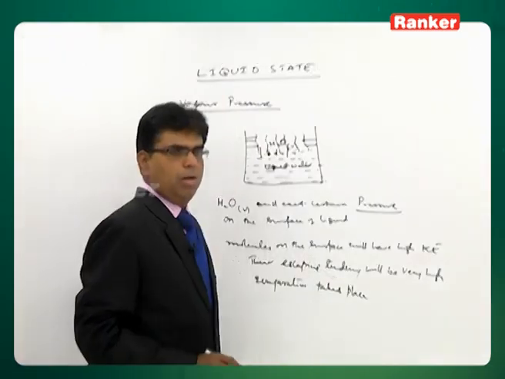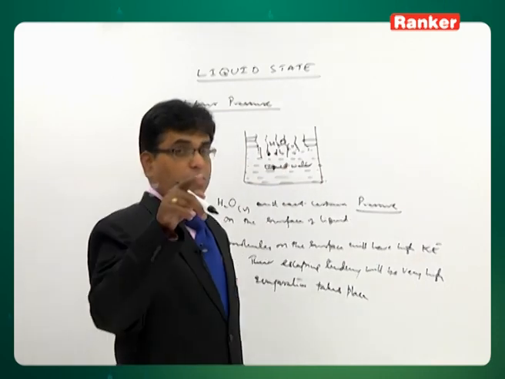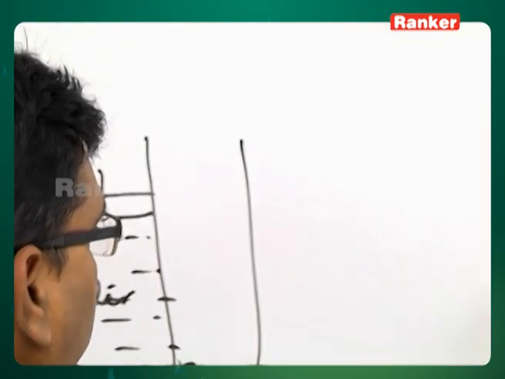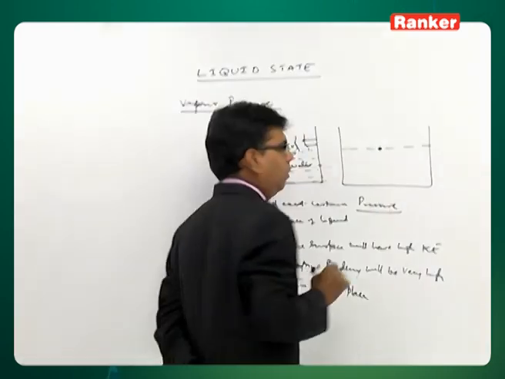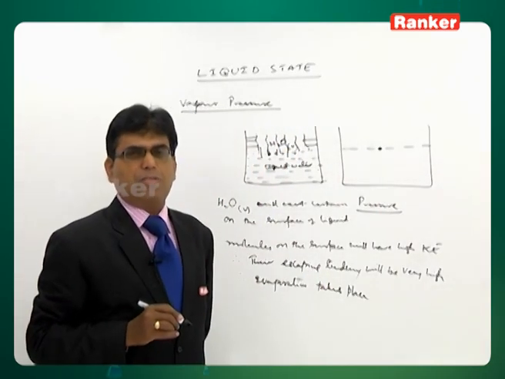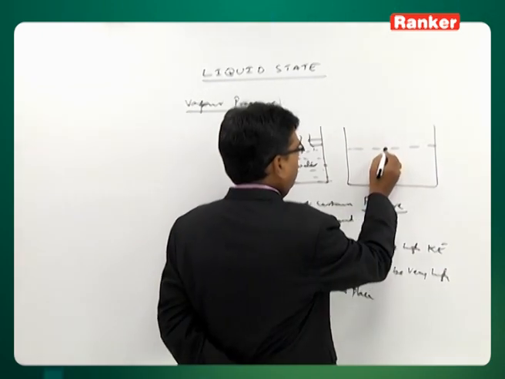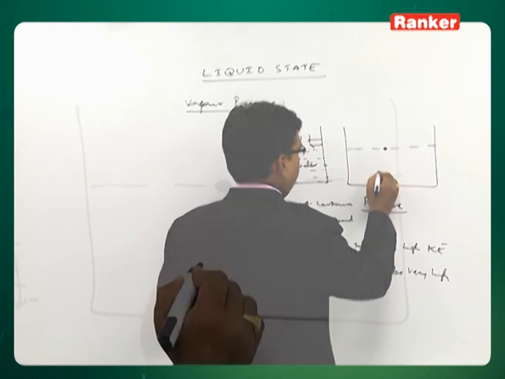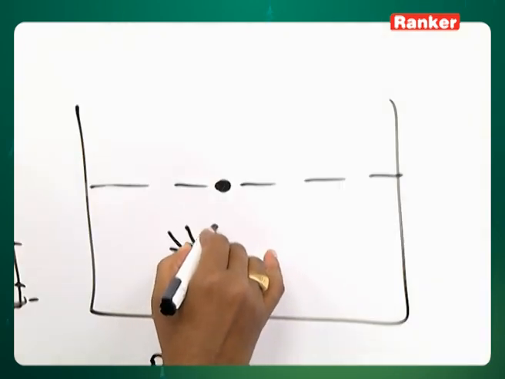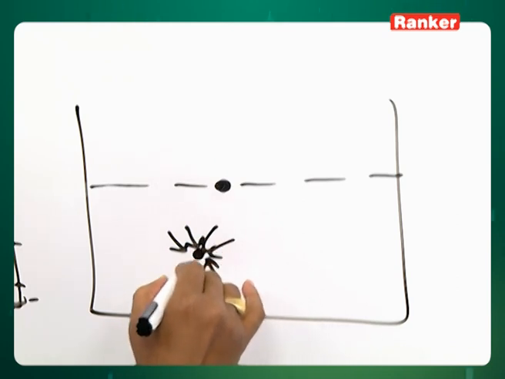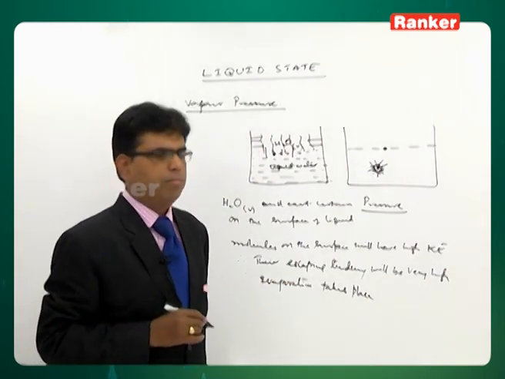But before that, what is the reason a molecule on the surface has more kinetic energy? If you consider a molecule on the surface and a molecule in the bulk, the molecule in the bulk will have intermolecular attractions from many other molecules surrounding it.